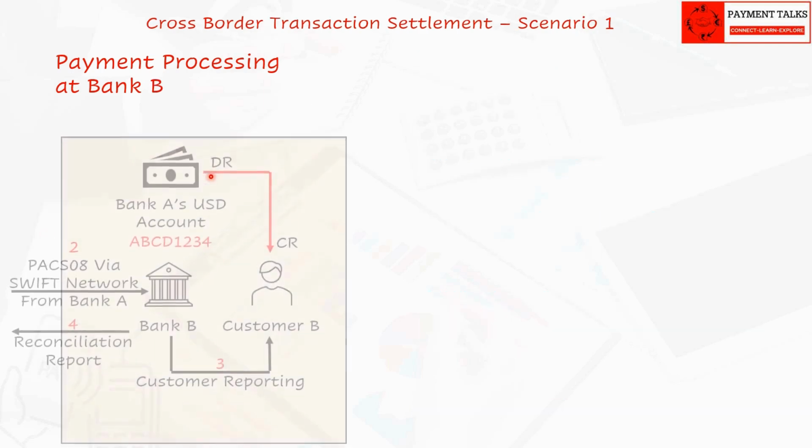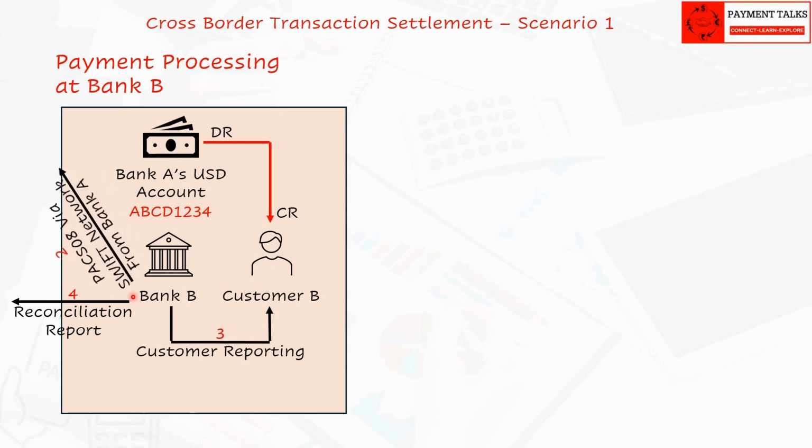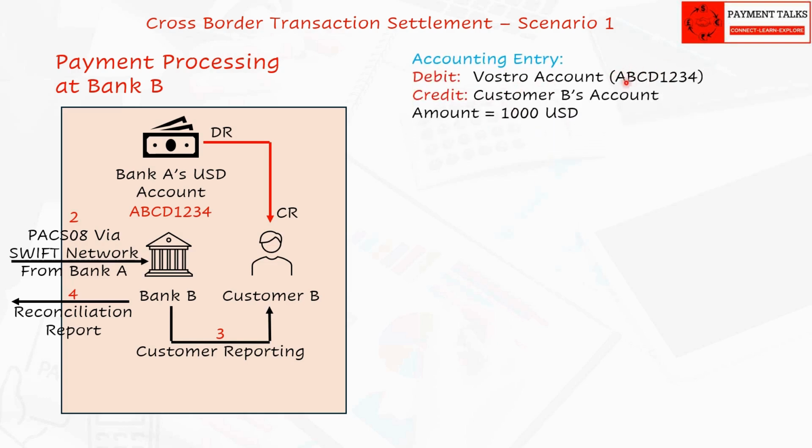Payment processing at Bank B. Having received the payment instruction from Bank A, Bank B validates and evaluates the payment instruction. After successful validations based on the instruction, Bank B debits the Vostro account ABCD1234 of Bank A to the tune of 1000 USD and credits this amount to the customer B's account. Please note that the debit entry in account ABCD1234 at Bank B reflects the mirror entry, that is credit entry in account PQRS5678 at Bank A. This is how Bank A reconciles the payment entries.